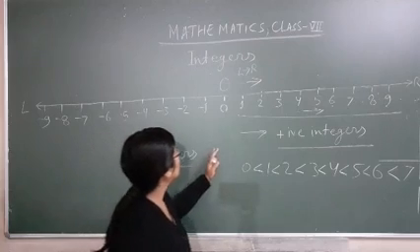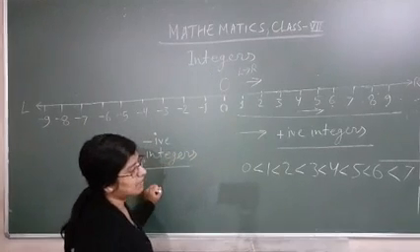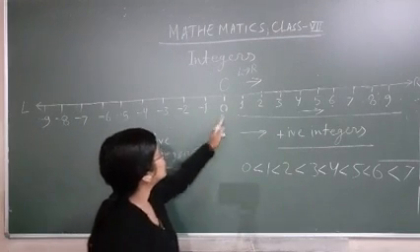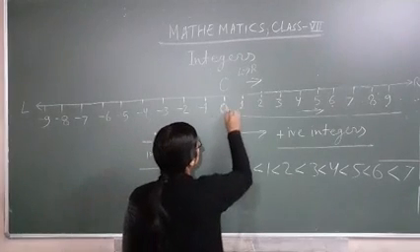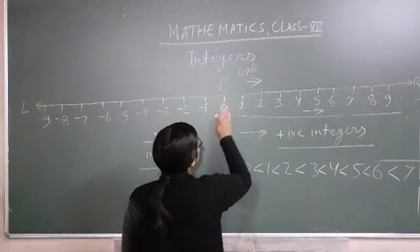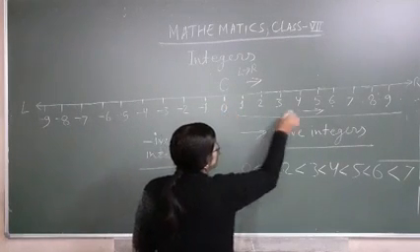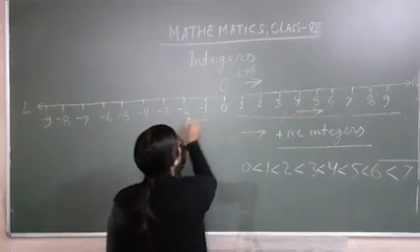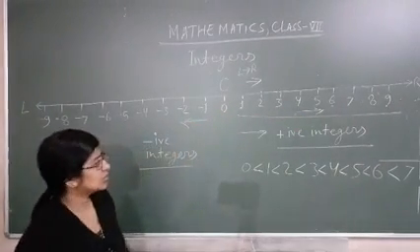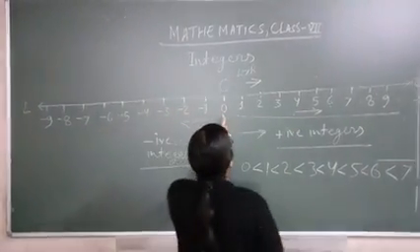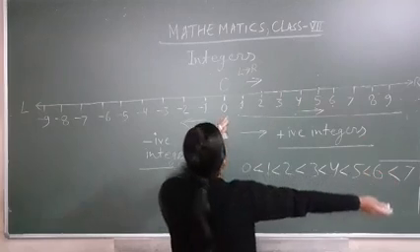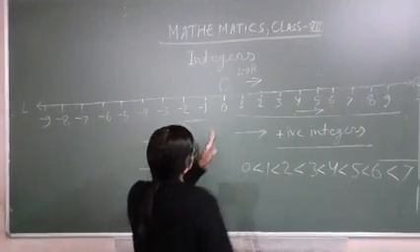Now go to the left side. What happens on the left side of 0? You have to look at both sides of 0. This is the right side of 0, this one is the left side of 0. Face 0: right hand is the right side, left hand is the left side.